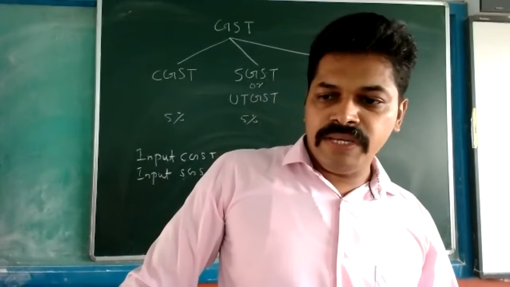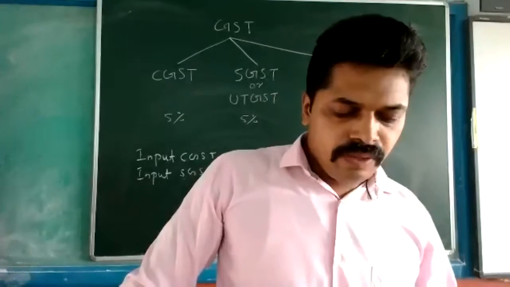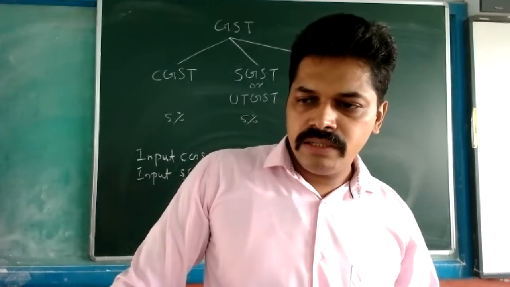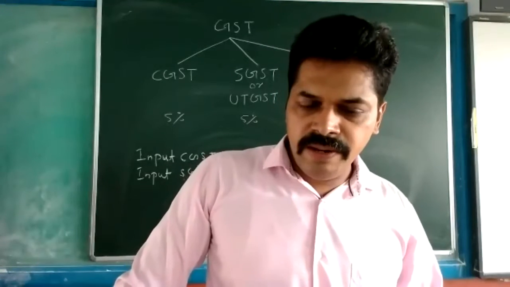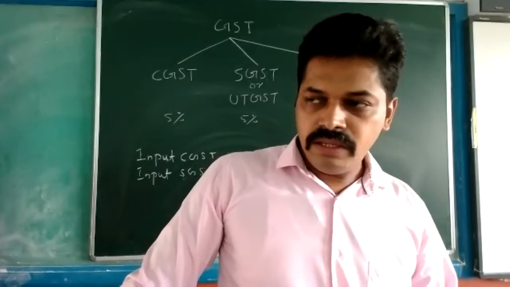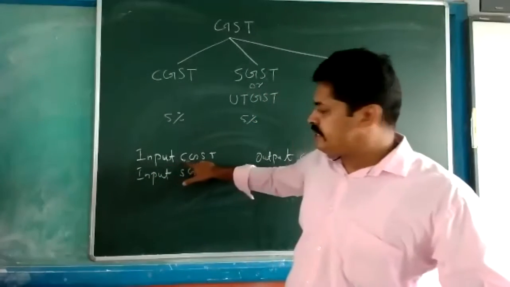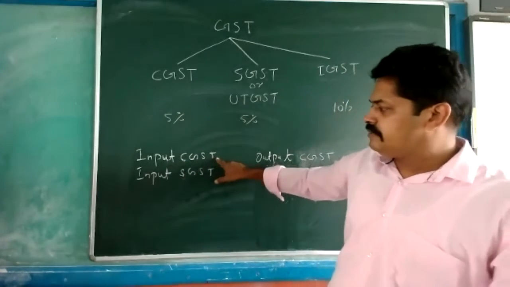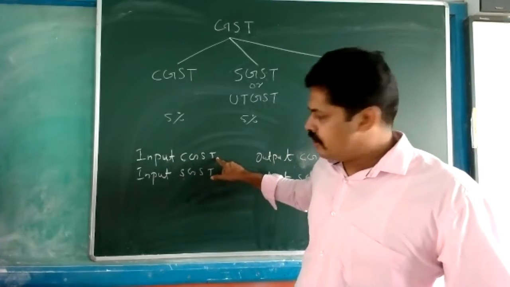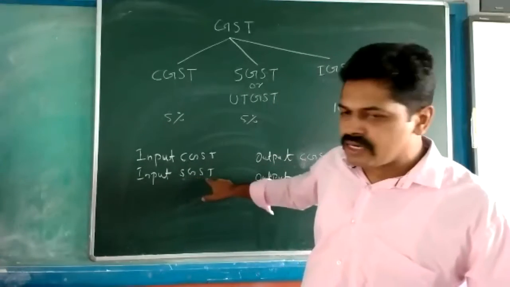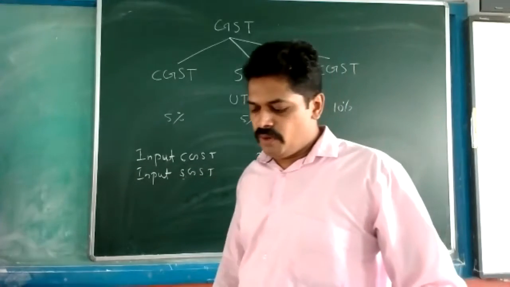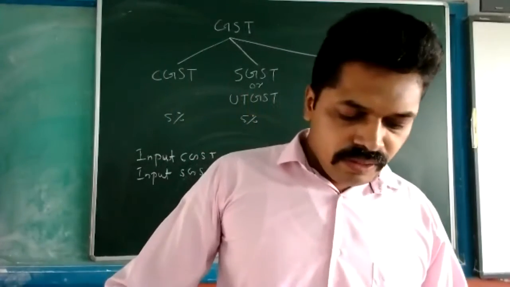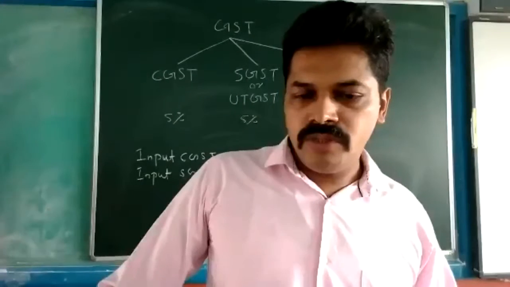Okay, so the first transaction's journal entry will be: Purchases account debit. Two more debits are there. Purchases account debit, then Input CGST account debit, Input SGST account debit, to Mehta Brothers.